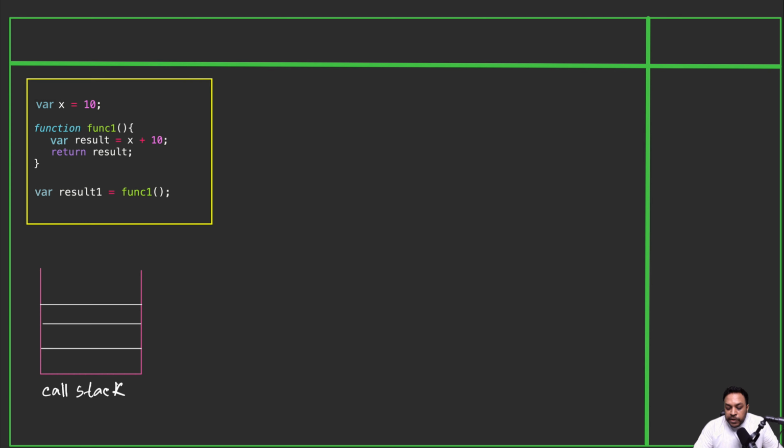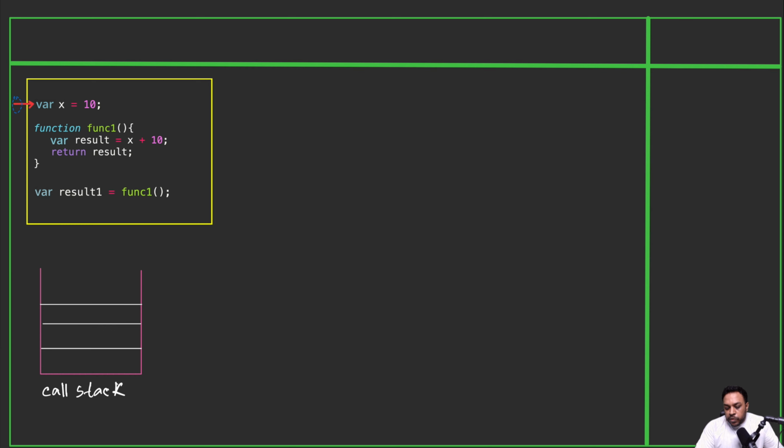So to explain execution context, I have taken here a simple piece of code. There is basically a variable in the global, and this function has been declared and this function has been called here. And this function is basically adding 10 with this global variable x, and it is returning this result. And whatever it is returning, that is being saved in this result one. So it's a very simple piece of code. Now we shall execute this line by line and we shall see how the execution context actually works. So we shall have a better picture.